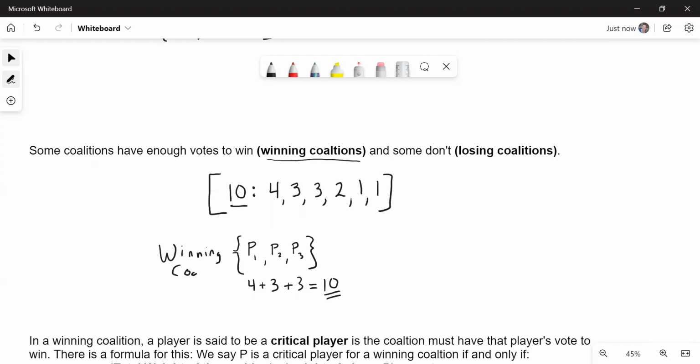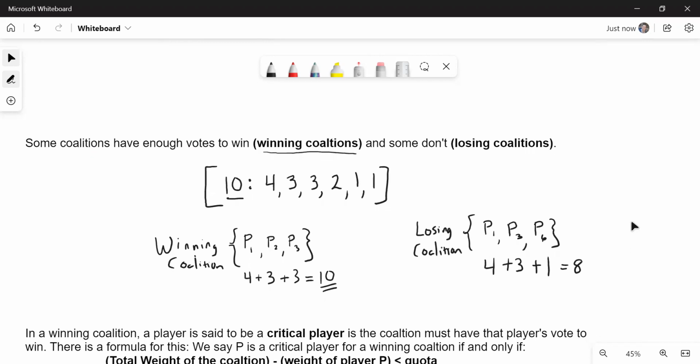Now, there can be coalitions that have some power but not enough to be a winning coalition. An example would be if you took player 1, player 3, and player 6. If you look at the weights, that would be 4 plus 3 plus 1, which is 8. This is a losing coalition. They may be able to influence the vote somewhat, but by themselves they're not enough to make a win. Those are just some examples.